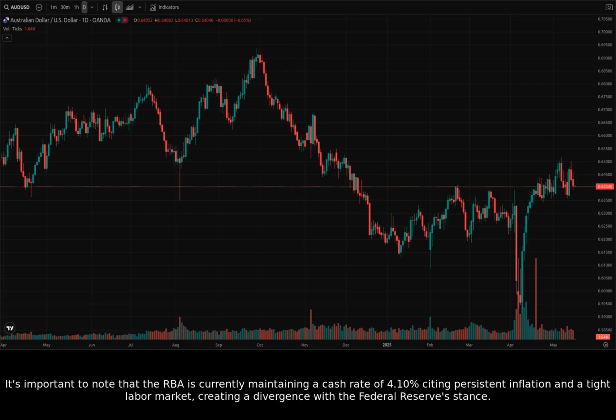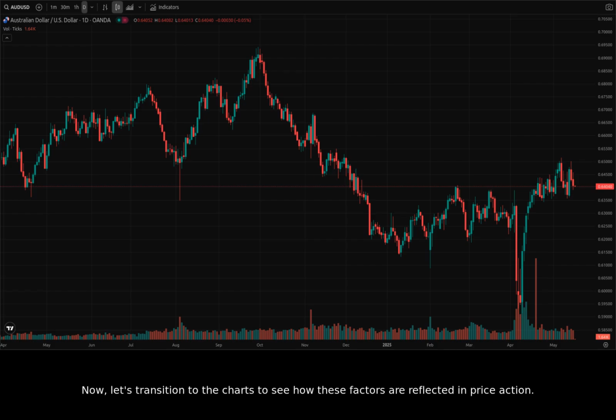It's important to note that the RBA is currently maintaining a cash rate of 4.1%, citing persistent inflation and a tight labor market, creating a divergence with the Federal Reserve's stance. Now, let's transition to the charts to see how these factors are reflected in price action.